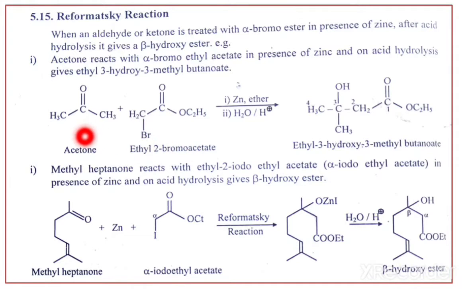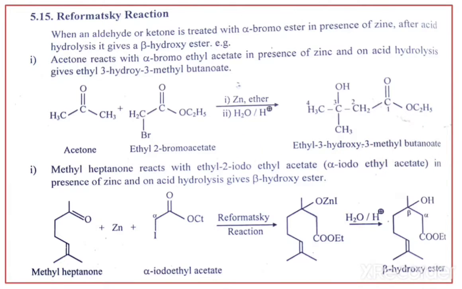Now this acetone and this ethyl 2 bromo acetate, on treatment with zinc in presence of ether and then acid hydrolysis, H2O in presence of H plus, we get the beta hydroxy ester. If you give numbering 1 2 3 4, at position 3 there is a hydroxy and a methyl, so it is ethyl 3 hydroxy 3 methyl butanoate, because here is an ester group.